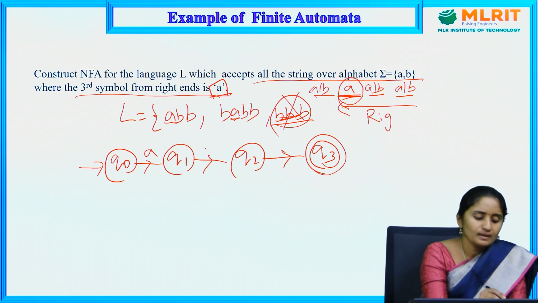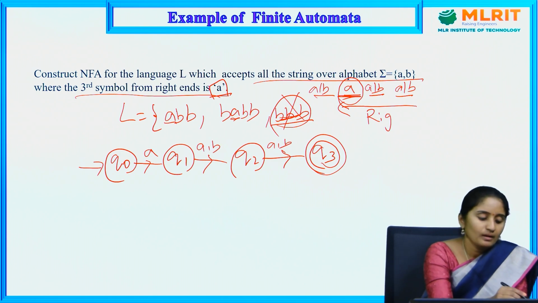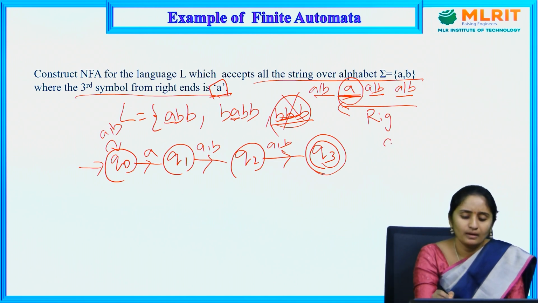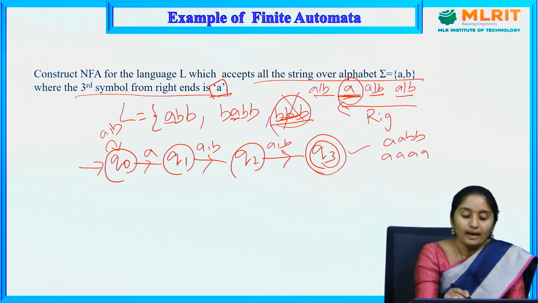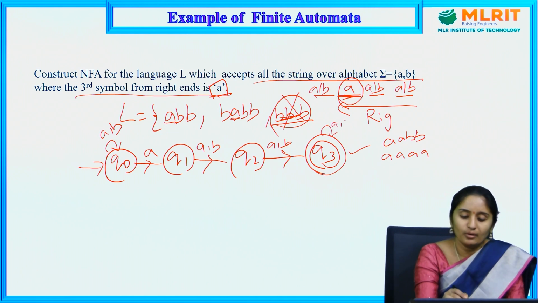The third symbol is A. I can have here A or B, here also A or B, and here A, B anything. So ABB is accepted, and AAAA is accepted. All these are accepted. I cannot place a self loop here with A comma B or anything.